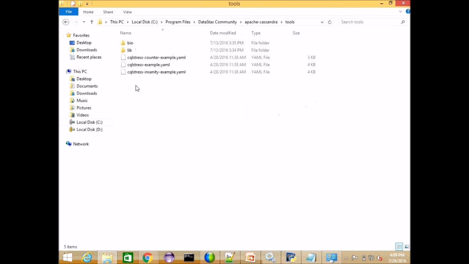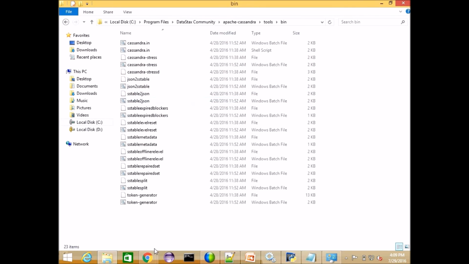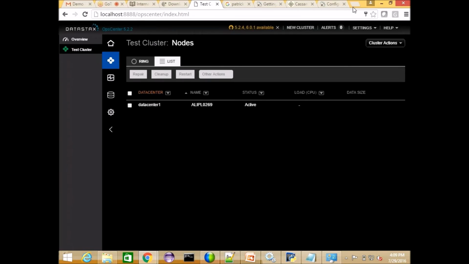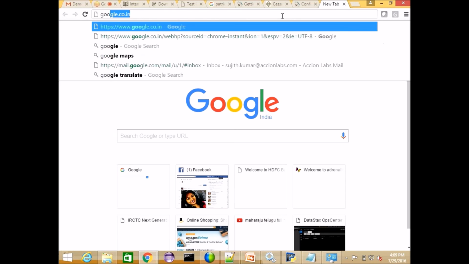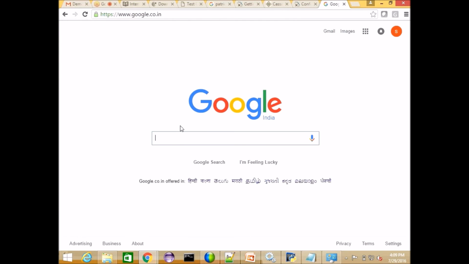Here in Cassandra we have some tools: SSTable to JSON, JSON to SSTable. I'll show you the code also, how it will be. I tried it one time. Then the SQL queries will change? The question is, then that is not like a SQL query.